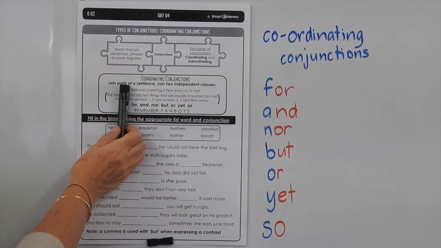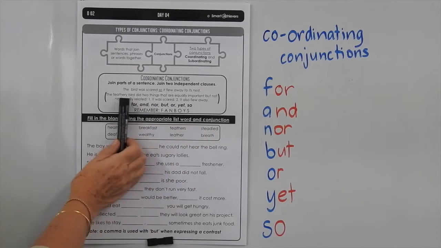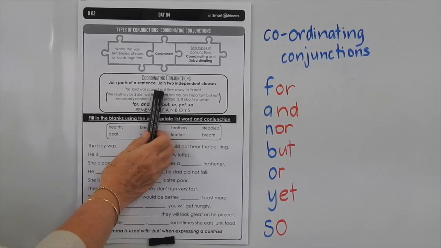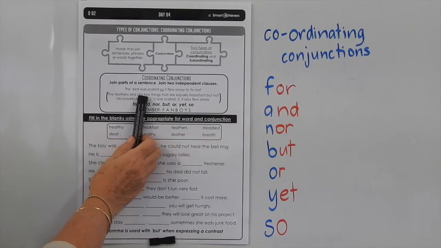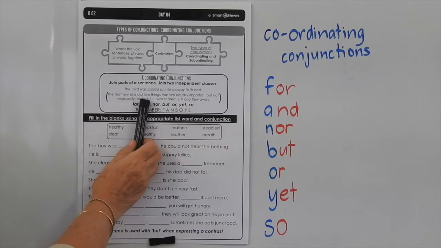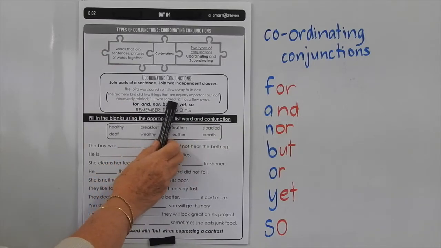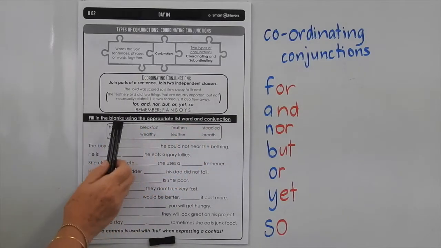So they join parts of a sentence. They join 2 independent clauses. So the bird was scared, so it flew away to its nest. The feathery bird did 2 things that are equally important but not necessarily related. It was scared, it also flew away. So we've joined those into one sentence.